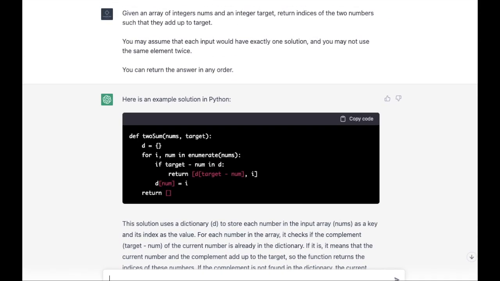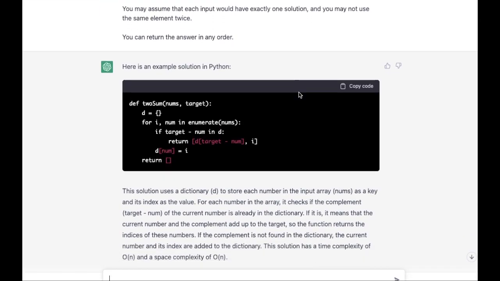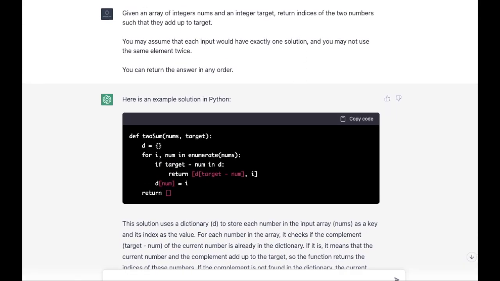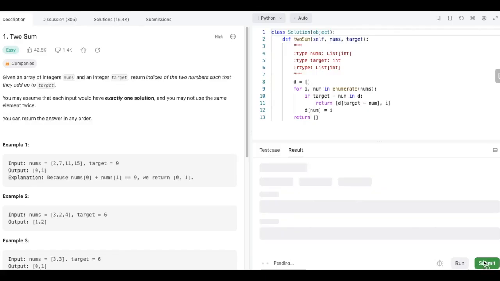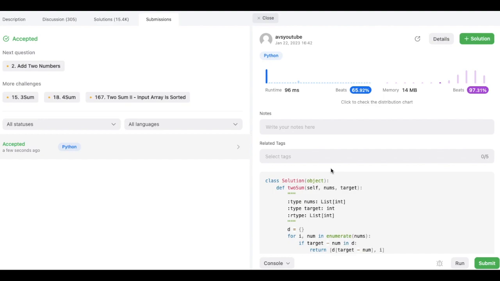I gave this problem to ChatGPT and it gave a 5-line answer in Python. Let's copy the solution and paste it in LeetCode. I pressed submit, waiting. Voila, it gave the right answer. We can clearly say that it can solve easy LeetCode problems.